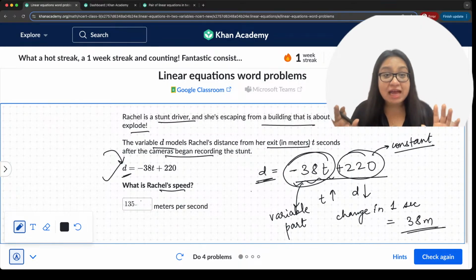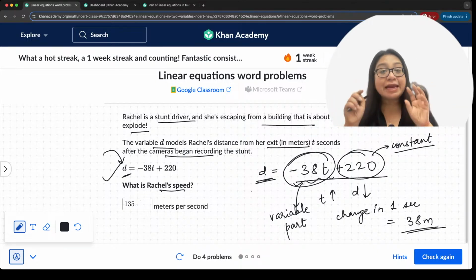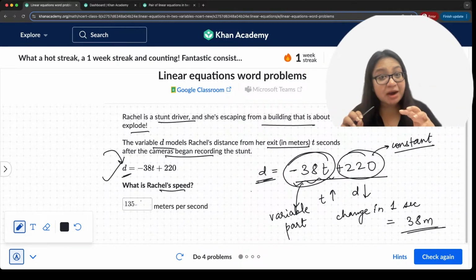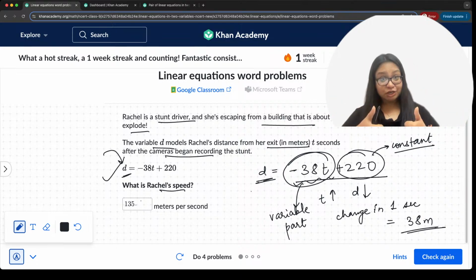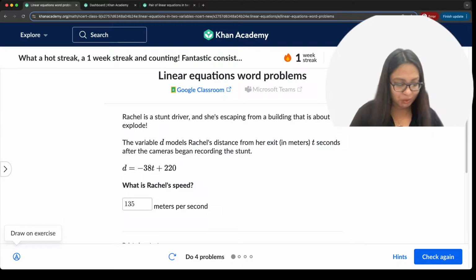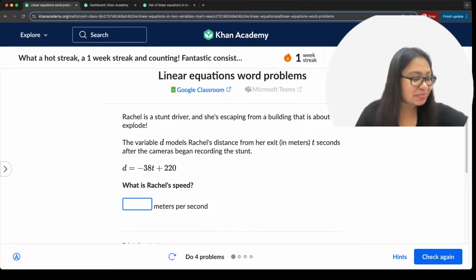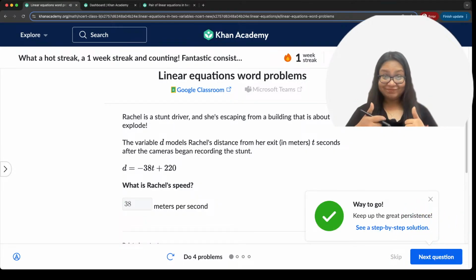How many of you understood that? Here, D in terms of T is in two parts. The variable part is the only thing that's going to change. The constant part is not going to change, right? Understood, everybody? So, let's go ahead and write our answer over here now. I'm going to change my answer. It's not 135, it is 38. And now we go for a check. Awesome. All right. Okay, correct.